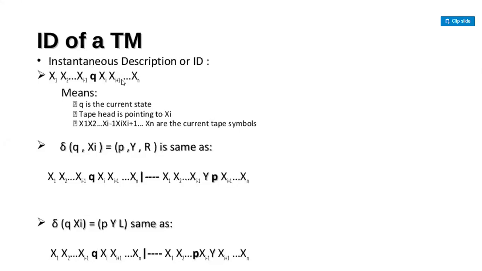But the design of the Turing machine is somewhat complex, because here we need to do the transitions very carefully. We are doing left and right moves along with the state and the output symbol. So we need to carefully do the transitions with the state along with the input tape symbols.